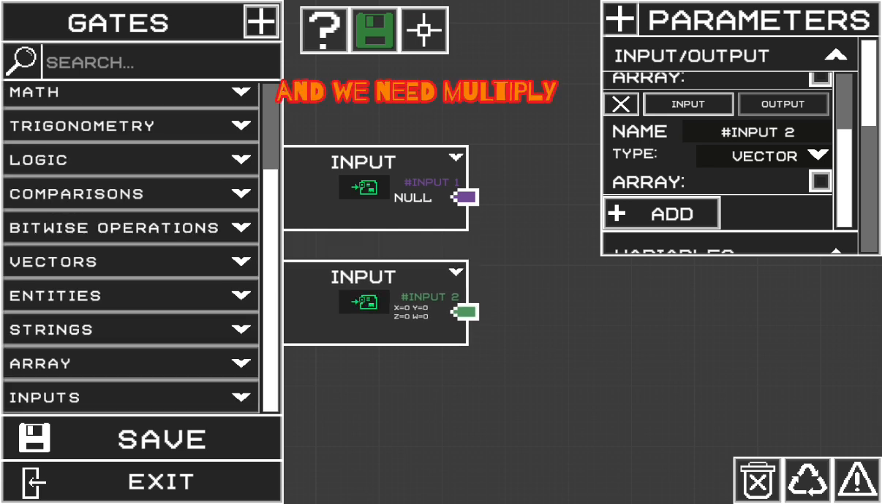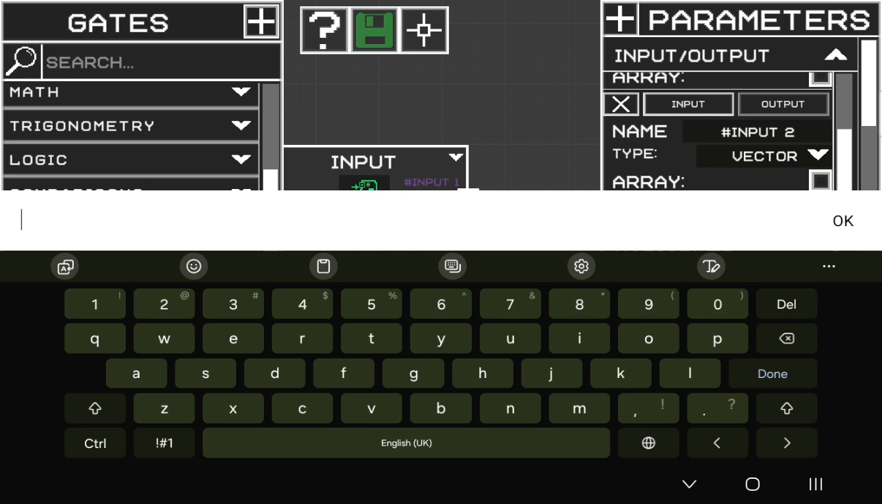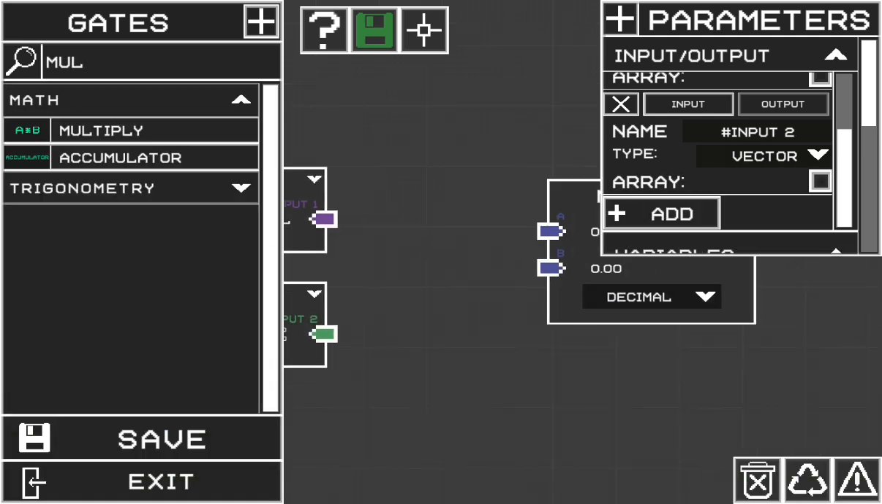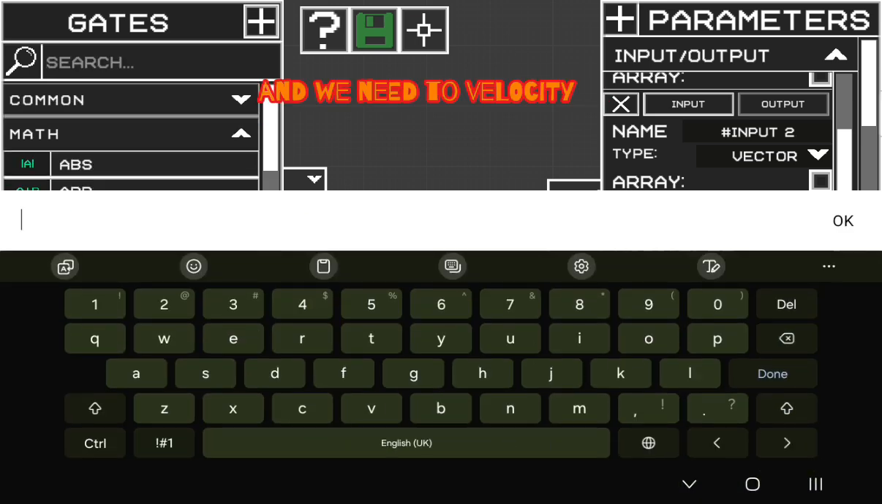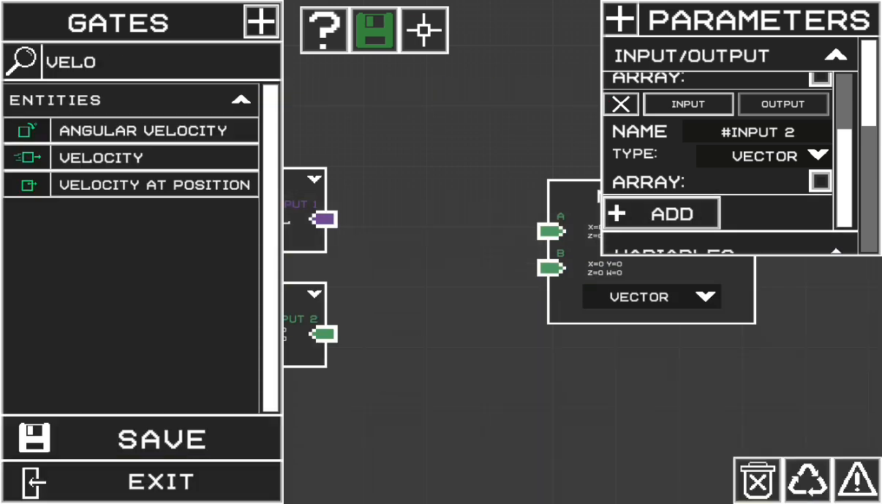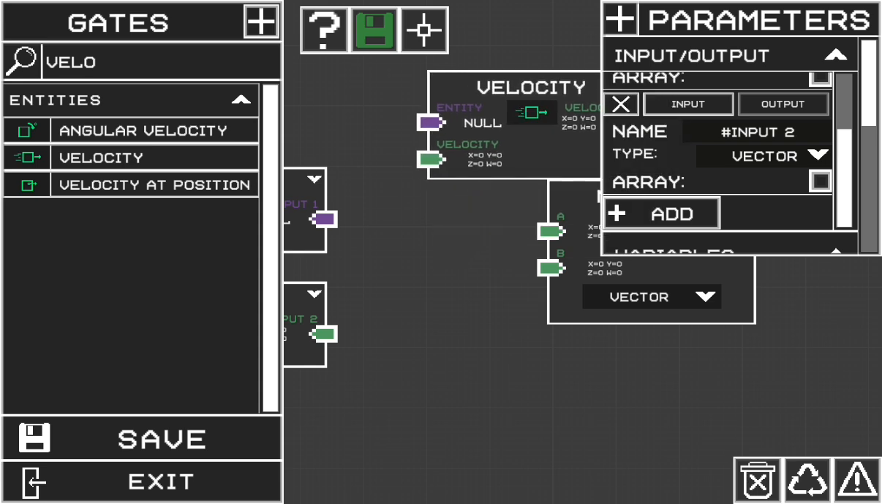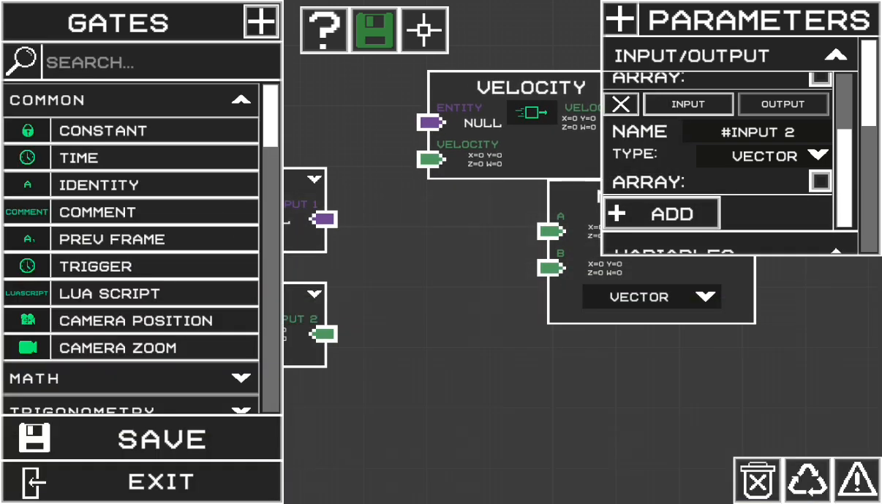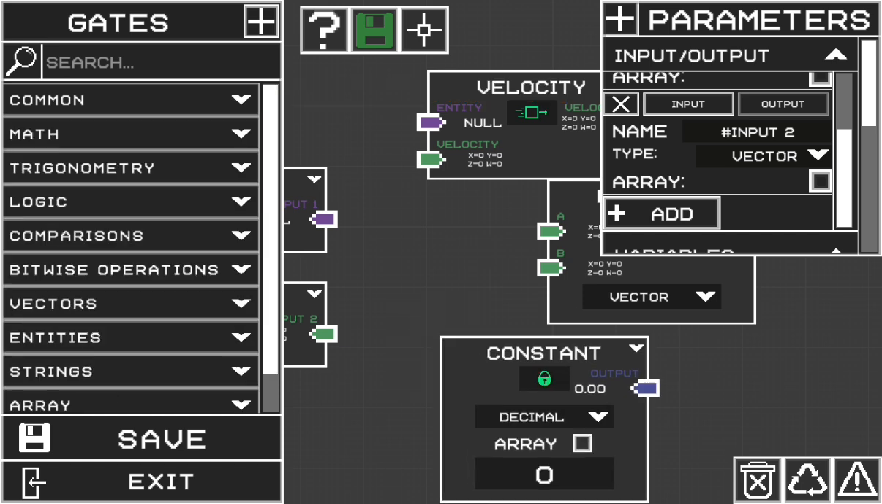And we need multiply. Make the multiply to vector. And we need to velocity. And lastly is constant.